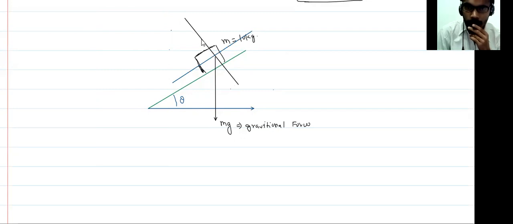One is along this line, another is along this line. I want to find the component of this force along these two lines.